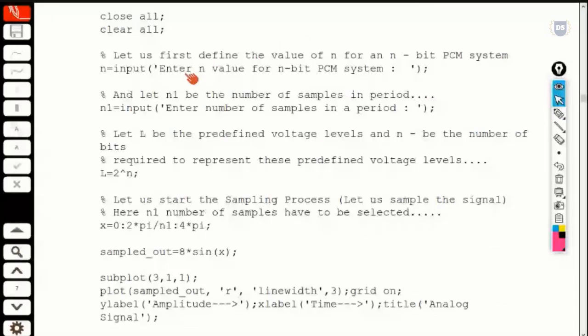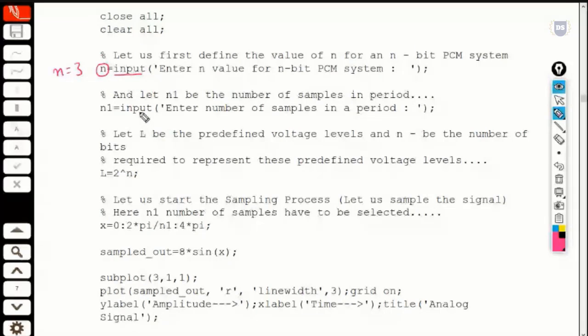So here we got to enter. This is an inbuilt function. This input is an inbuilt function that will accept the value that we are trying to feed, and it will be stored in the variable n. So here, let's assume that n is equal to 3, and we are also supposed to enter the number